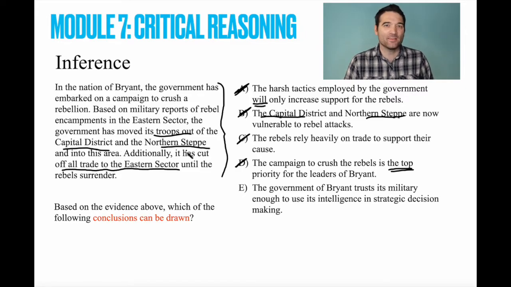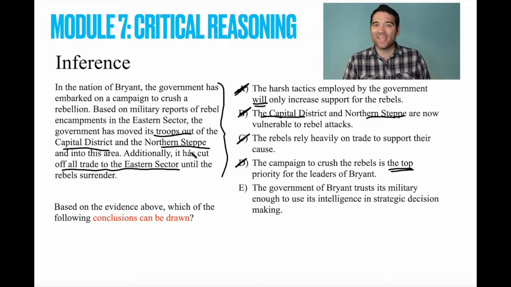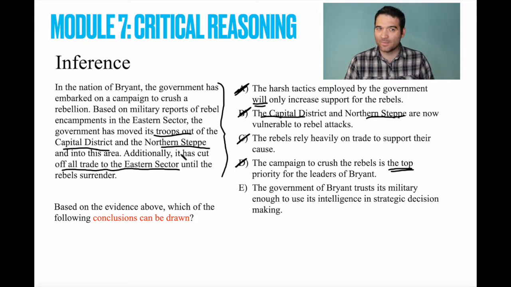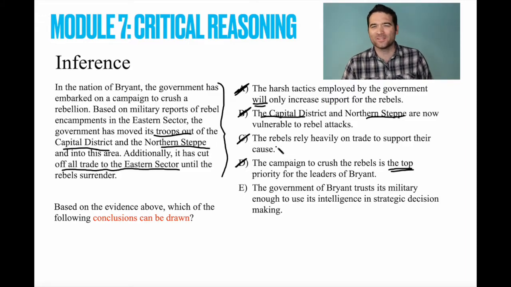But does that make them vulnerable? Or might they have other protections? Maybe they're behind a mountain range and not at risk at all. Maybe there's a big moat around them. Maybe there are robot machine guns. I mean, the list could go on and on and on, right? The bottom line is we can't definitively say that they're at risk or vulnerable to rebel attacks.